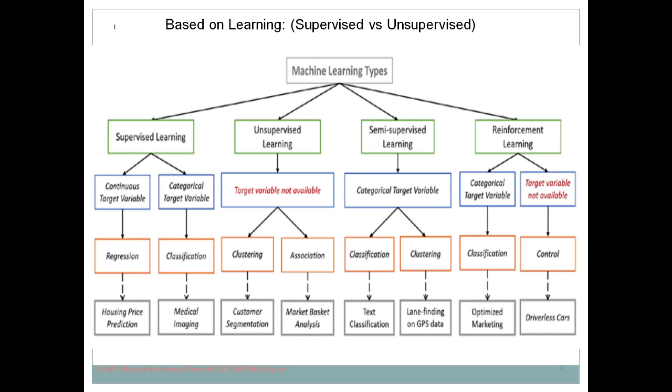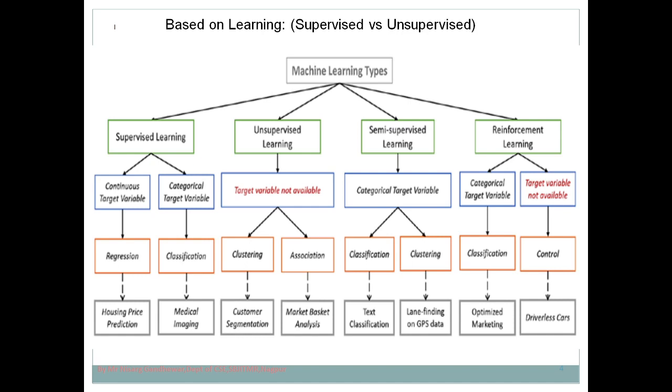In supervised learning we have two things: a continuous target variable and a categorical target variable. In the case of a continuous target variable we have regression, that is, whenever we need to predict something. There are various types of regression. For example, if we want to predict the price of a house, we can use linear regression.